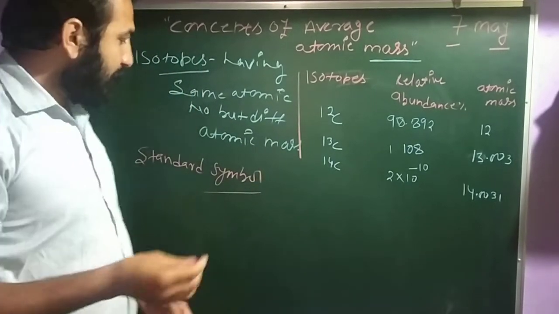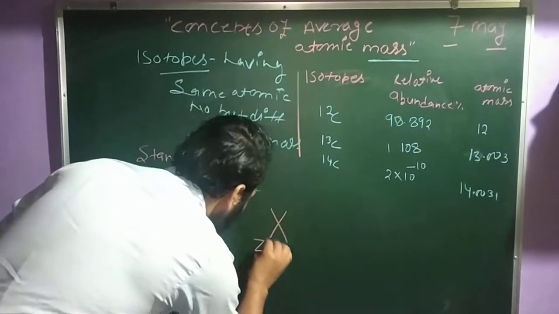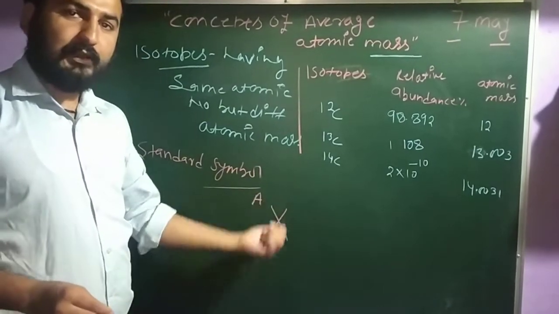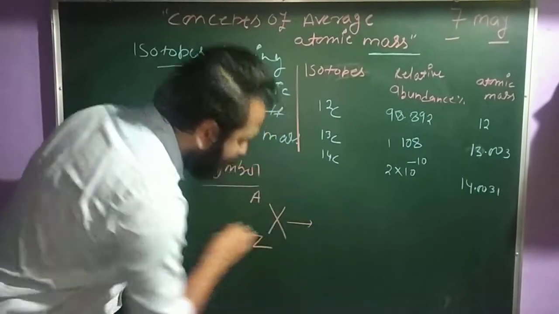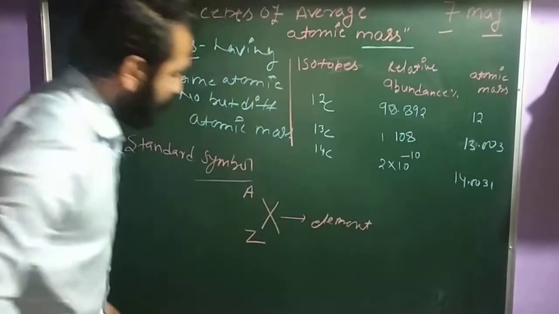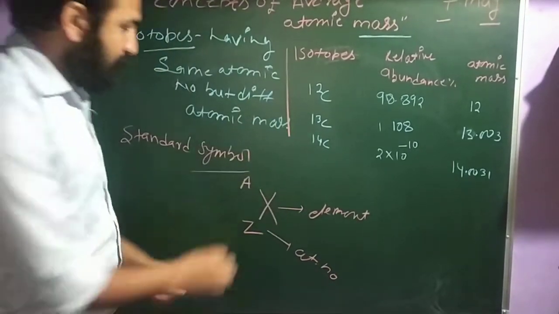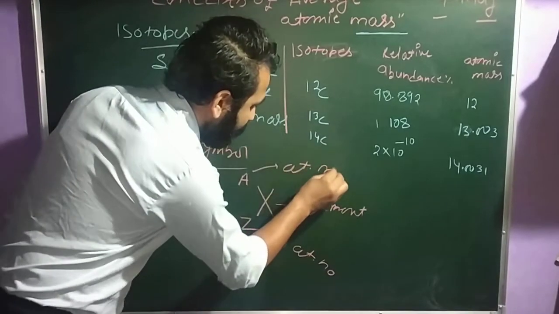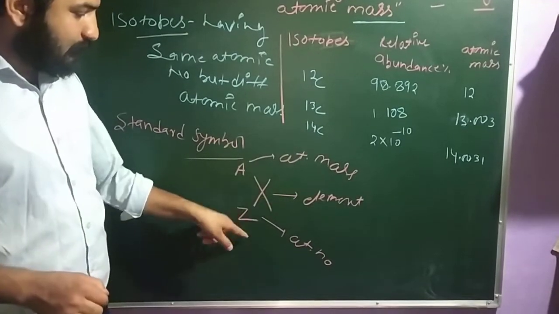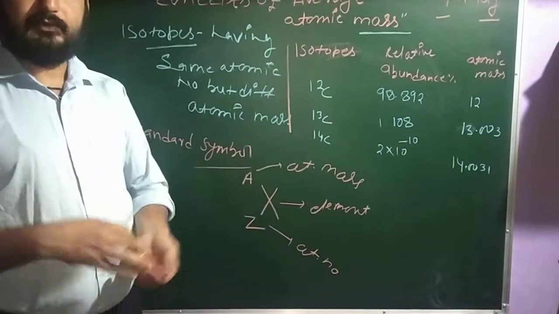Standard symbol. Clear? In our 9th and 10th classes, we know the symbol with X, Z, A. This is the standard symbol of any atom, where X is the element, Z is the atomic number, and A is the atomic mass.